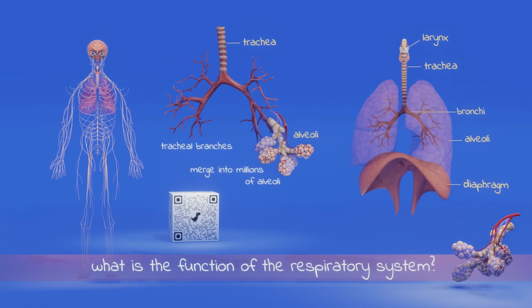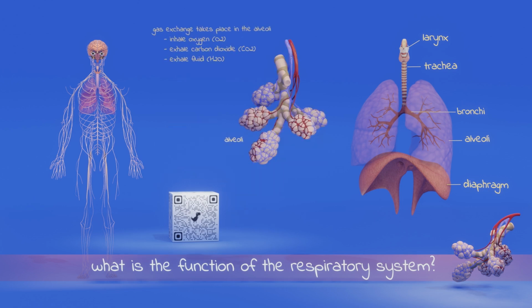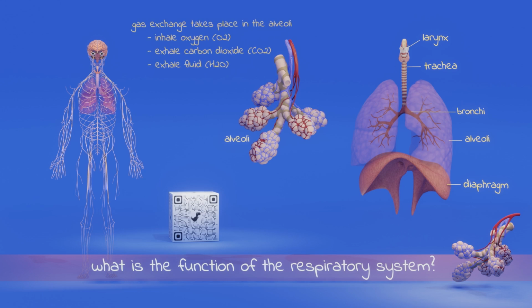The trachea divides into left and right sides and then into small tracheal branches. There you will find alveoli, millions of alveoli, and the blood vessels run around them. This is where gas exchange takes place. It is important that these alveoli remain healthy and that they are easily accessible to gases such as oxygen and carbon dioxide. Don't destroy them with vaping and smoking. Be careful with your alveoli.